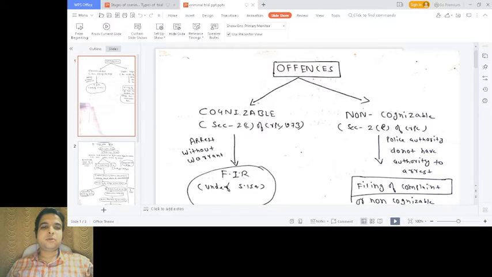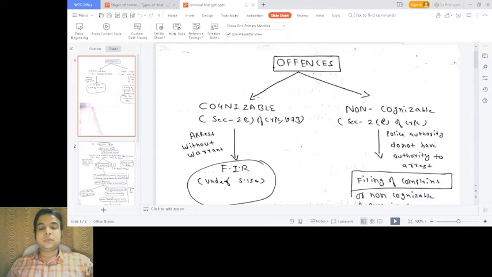So what is a cognizable offense? In a cognizable offense, the police officer has the authority to arrest a person without warrant. In a non-cognizable offense, the police officer does not have the authority to arrest a person. The cognizable offense trial begins with the FIR.